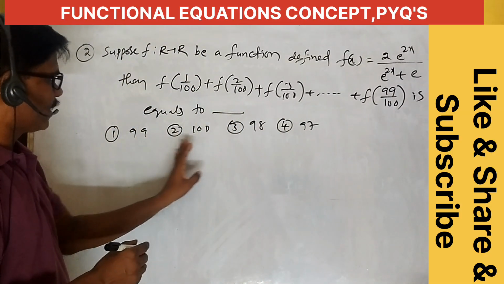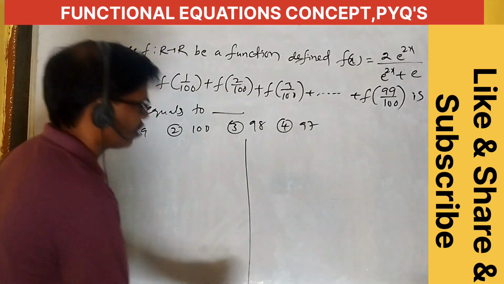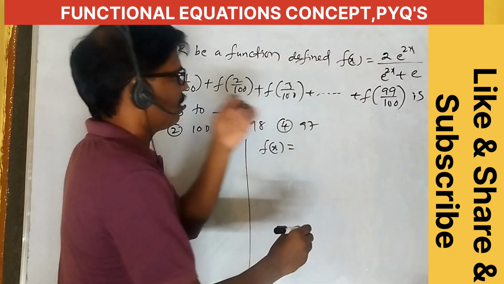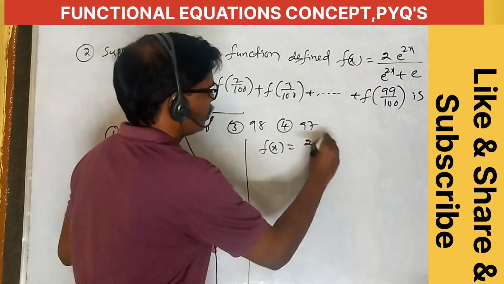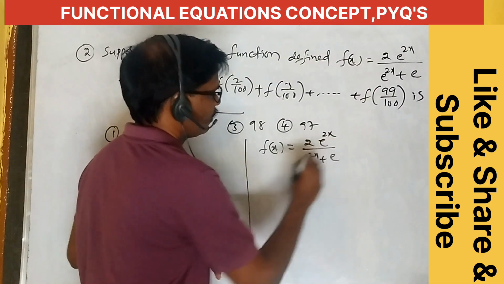The first option is 99, the second option is 100, the third option is 98, the fourth option is 97. What is the given f of x? f of x is equal to 2 times e power 2x by e power 2x plus e.